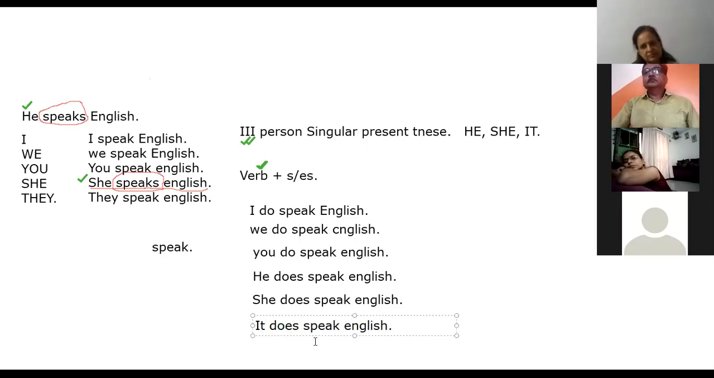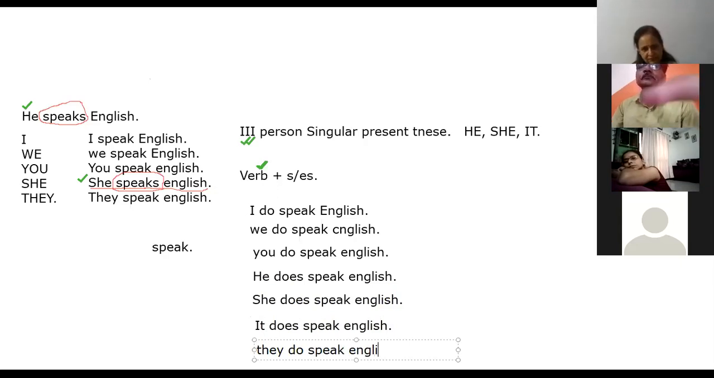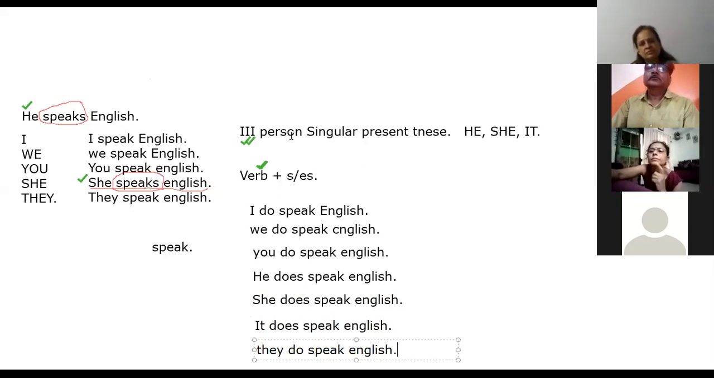It does. Right. And one more thing. They do speak English. They do speak English. Clear? Right. So here, if you observe, there is a small difference.